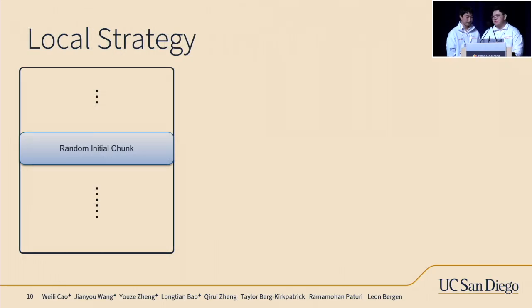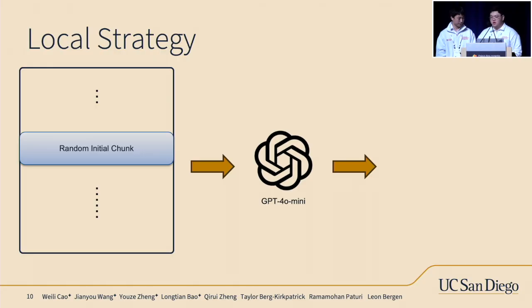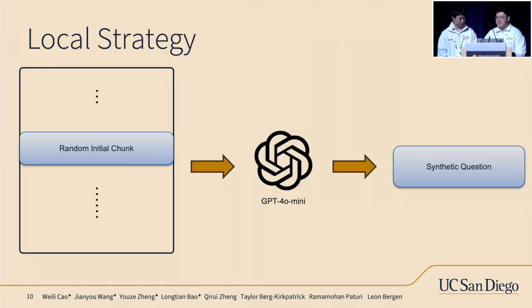So our first attempt was a simple and local strategy. We would first take a random chunk from a document and prompt GPT-4o Mini to generate a question that could be answered from the chunk alone. So this may have the same limitation as RAG, as it only teaches the model to find locally relevant information.